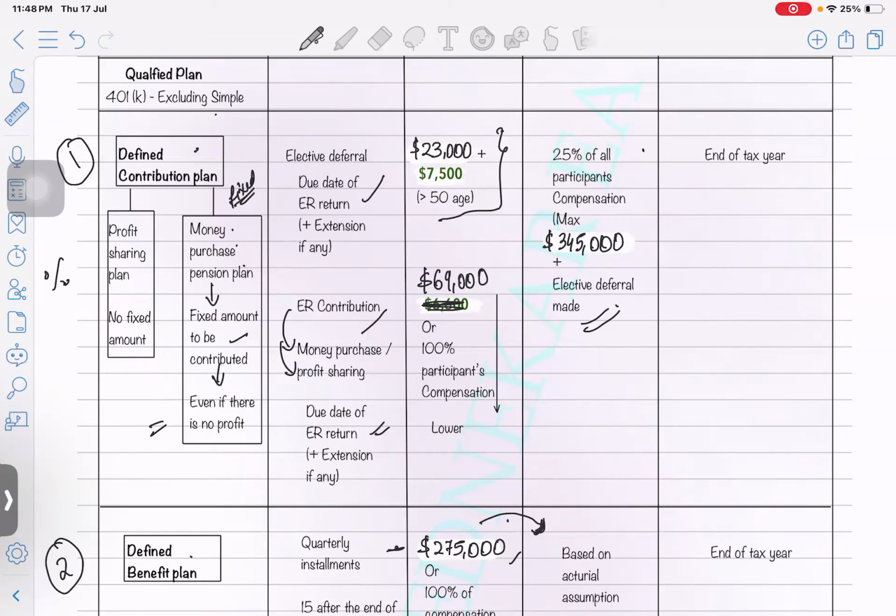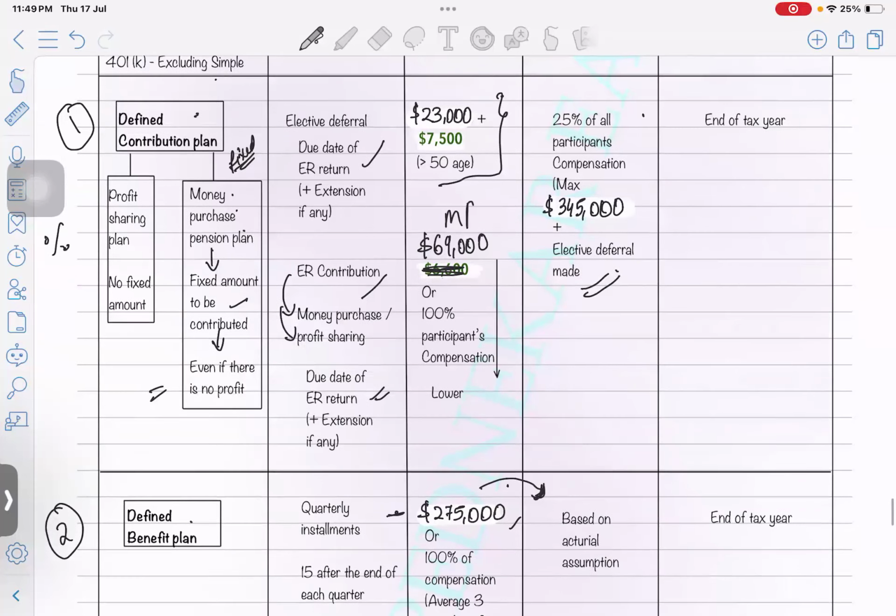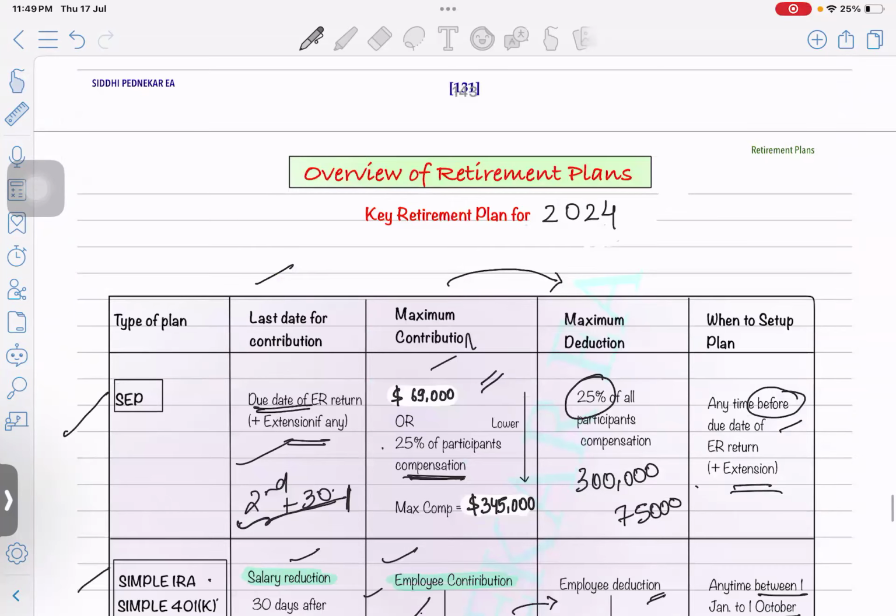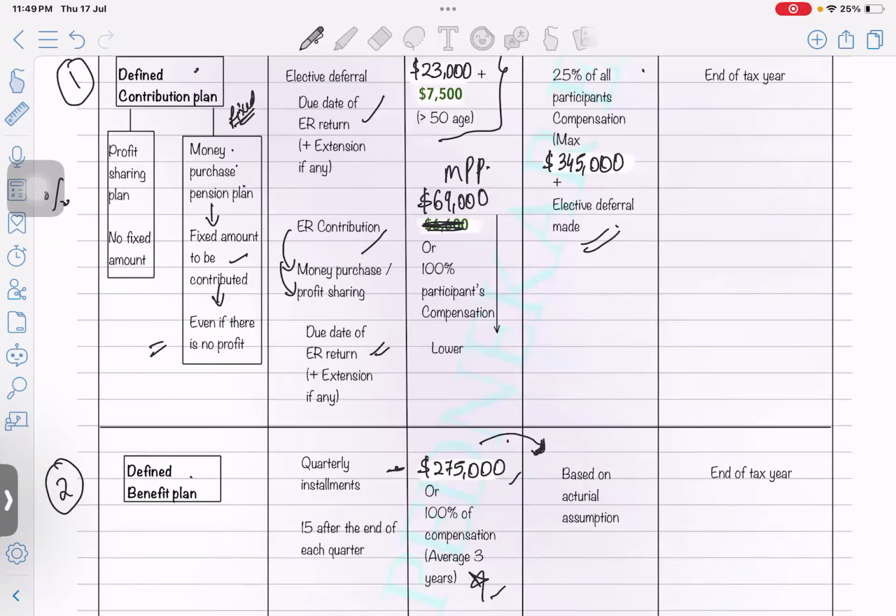But in a profit sharing plan, if they are not having any profits or if there are losses, they are not going to give you any contribution to the retirement account. But if it's a money purchase plan, it's always fixed. It doesn't matter whether you're earning revenues, generating profits or losses. Okay, so the limit for the money purchase pension plan will be $69,000, which we saw here. It's exactly the SEP plan limits. Or here it's 100% of the compensation, whichever is lower.